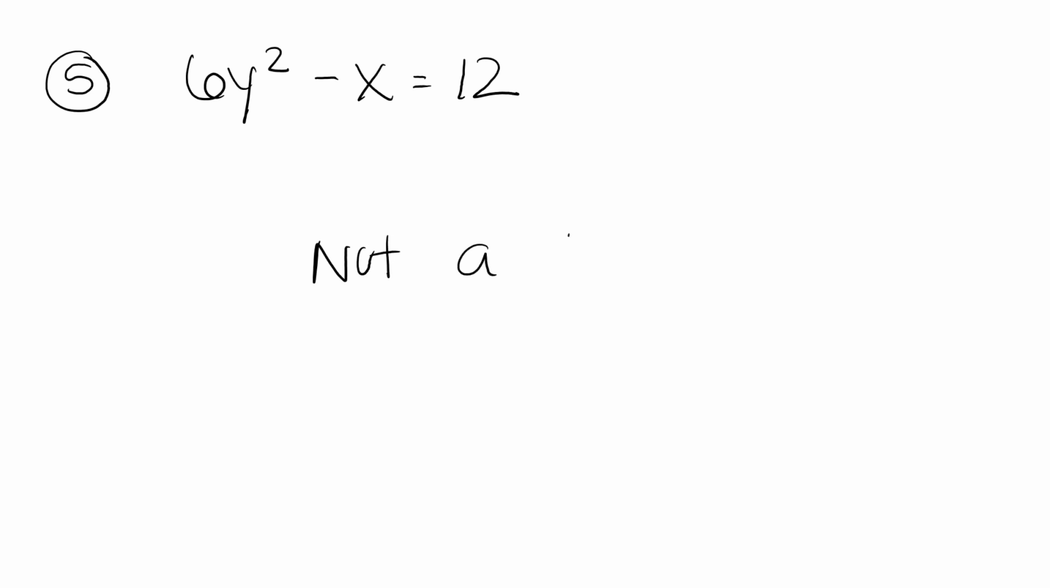For number 5, we have the equation 6y squared minus x equals 12. This one is not a function. It is not a function because the y value has an exponent, but the x value does not. Both of them have to have an exponent for it to be a function.